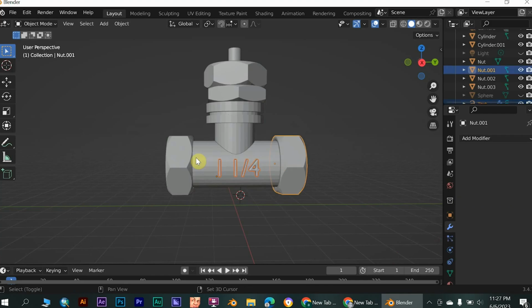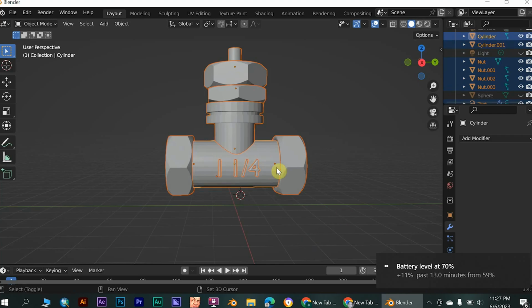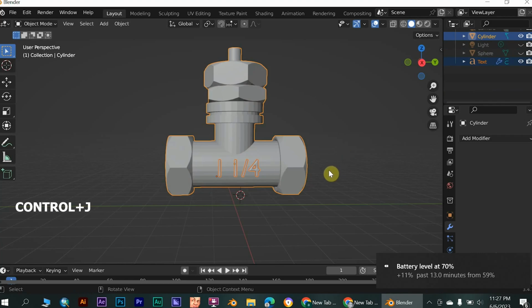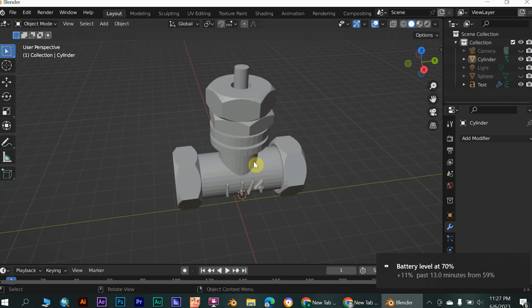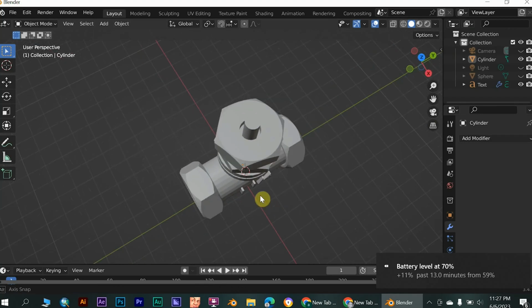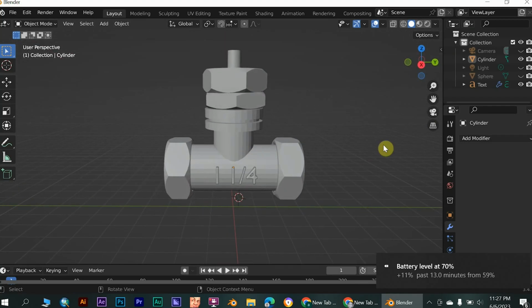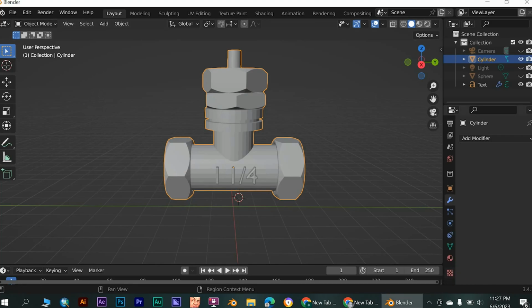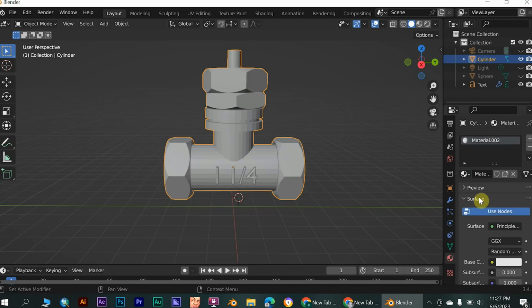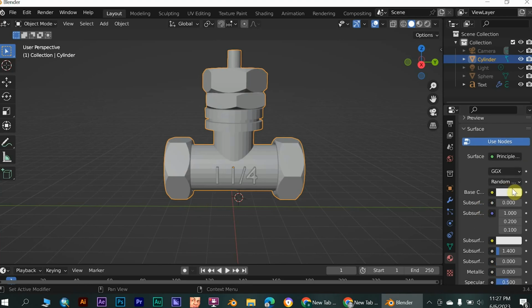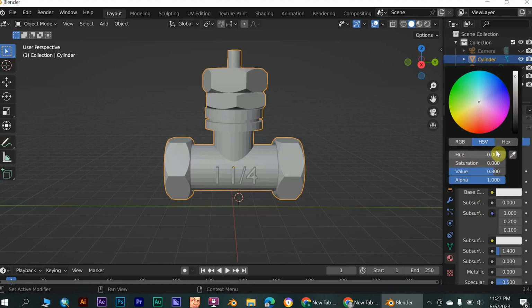Now, select all by clicking Shift plus left mouse button, then follow with Ctrl plus J, to make it one object. Go to Material Properties, then click on New, and in the hex field, write as I'm doing to get the right color.